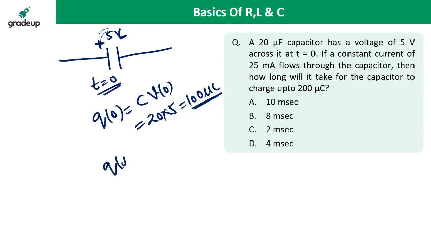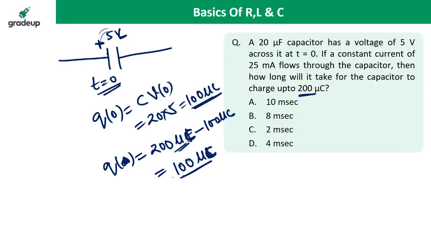So what is the final charge? Finally the capacitor must have a charge of 200 microcoulomb. So 200 microcoulomb is the final charge, and 100 it already has. So how much charge do we have to apply? We have to apply 100 microcoulomb, because finally it must have 200 microcoulomb and it is already charged up to 100 microcoulomb. So an additional 100 microcoulomb we have to provide, and Q is equal to IT, because the current is the same.